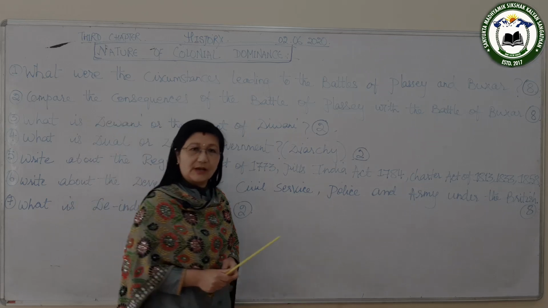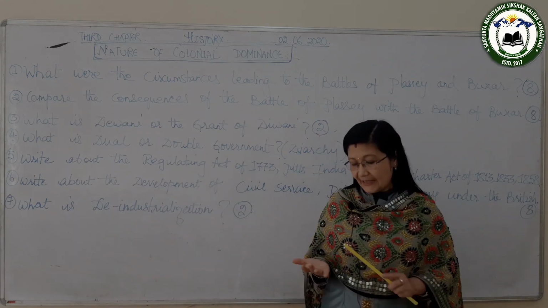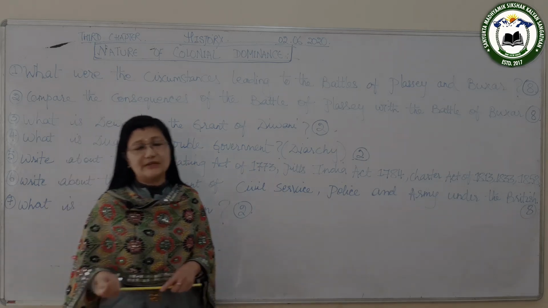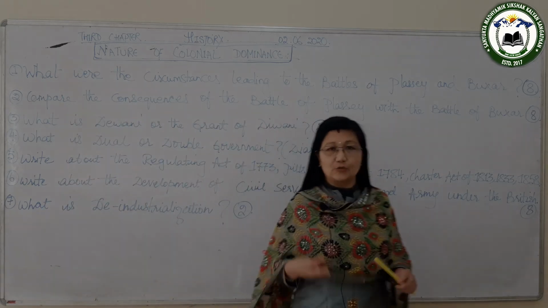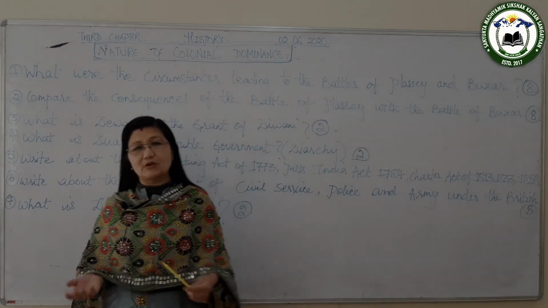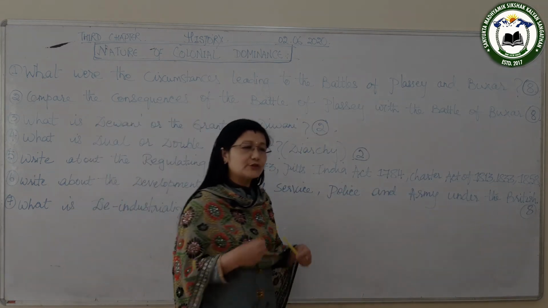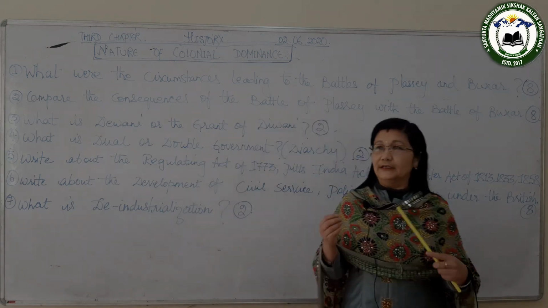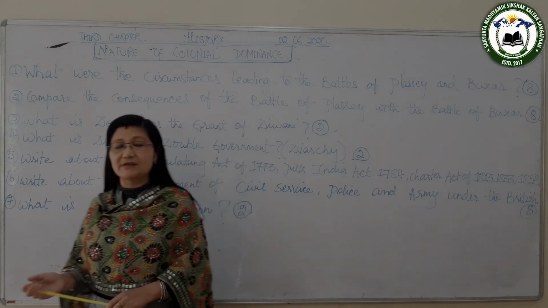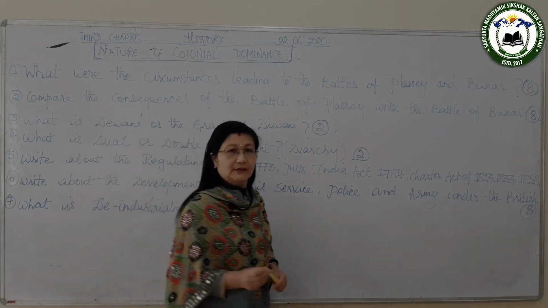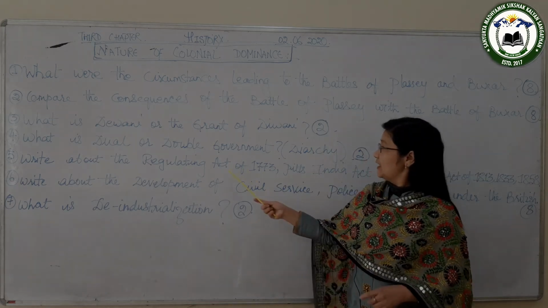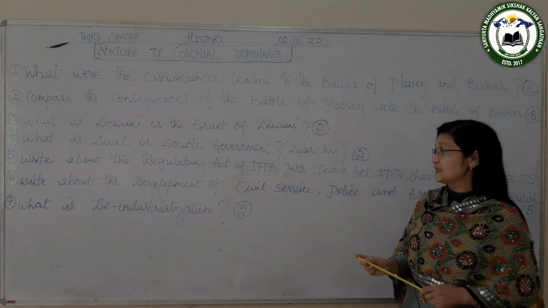But this Regulating Act of 1773 had some shortcomings, some demerits, and the first demerit is that the Council of Ministers did not have any harmony among themselves. Next is that the Supreme Court was formed, but they did not know about their power. Their power was not specified, and also which law was to be followed, the Indian law or the British law, was not specified. So there was a lot of confusion regarding the law. So this is about the Regulating Act of 1773.